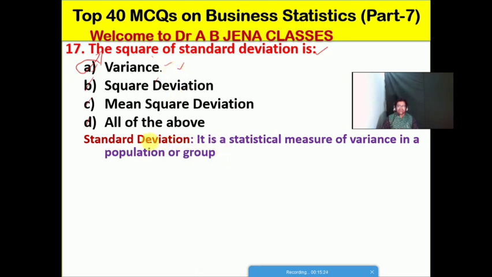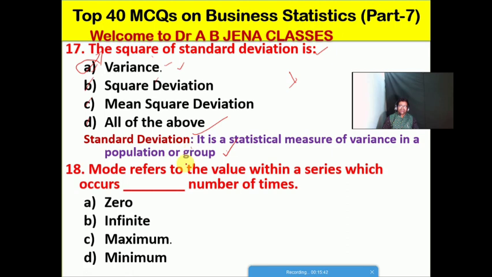So friends, what is the meaning of standard deviation? Standard deviation is a statistical measure of variance in a population or a group. So you will measure the difference or the variation between the group or the population.